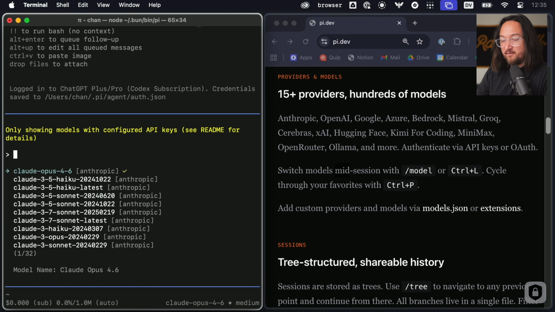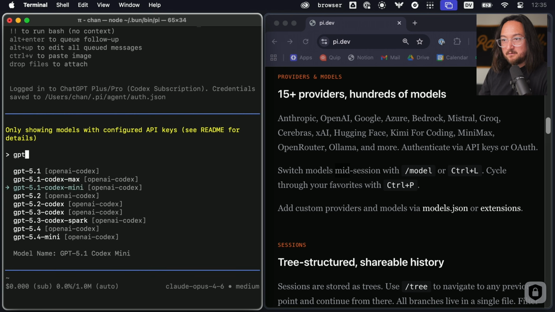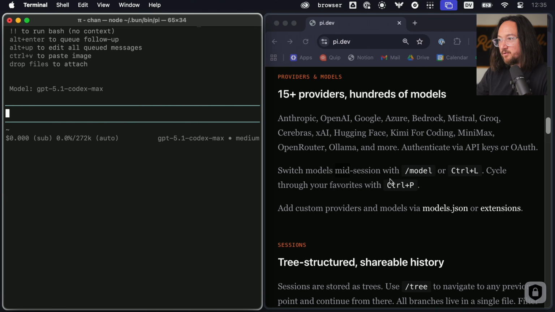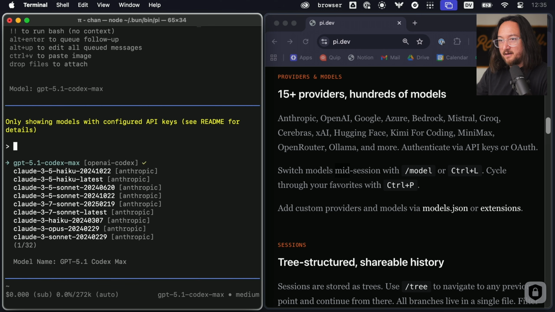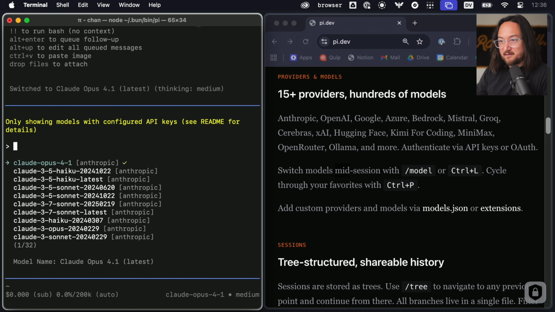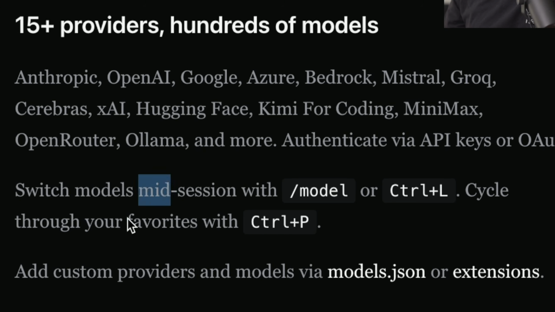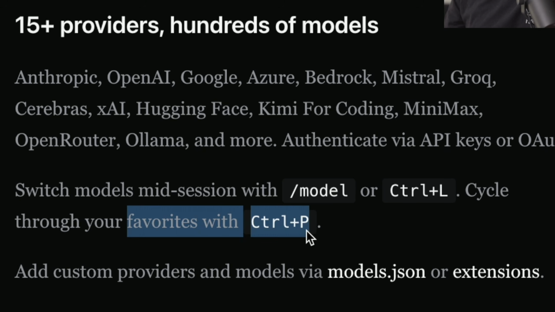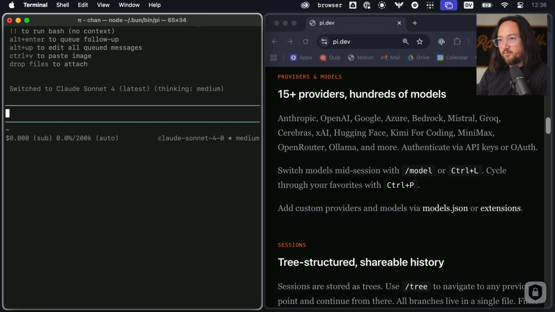Now I have GPTs available, and then we can shift through them with Control L, it said. Yes, Control L and Control P. Okay, so Control P just kind of goes down the model list, and Control L lets us select it. Now it says favorites here, so how do I mark a favorite? Because it's definitely just going through them right now.